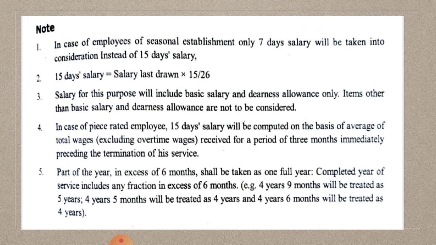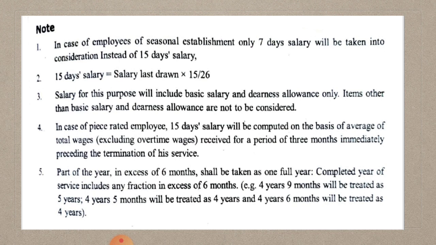For example, a company manufacturing only raincoats is seasonal, because they manufacture raincoats only in the rainy season.